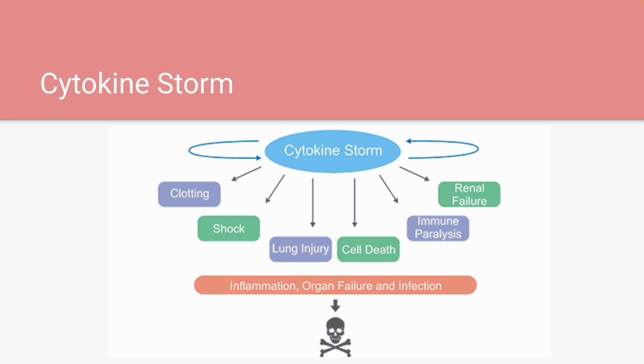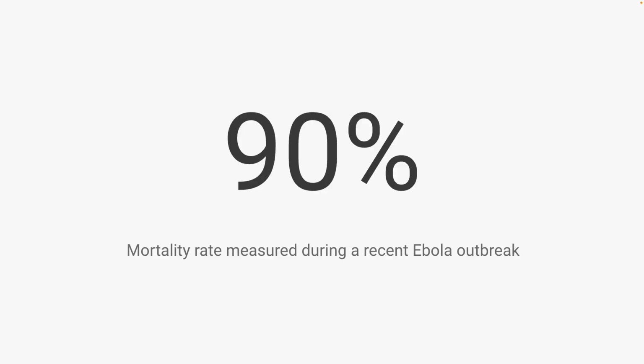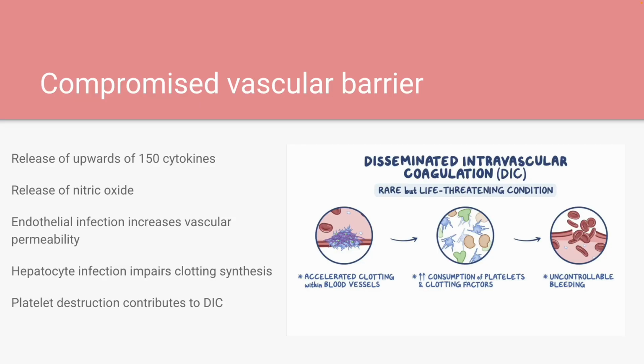This leads to a critical event in the Ebola infection called the cytokine storm, which is a hyperactive and dysregulated immune system response triggered by infected immune cells. The storm of approximately 150 cytokines comes often too late to be of any benefit, yet is so impactful that it leads to mortality rates of upwards of 90% for the Zaire Ebola virus.